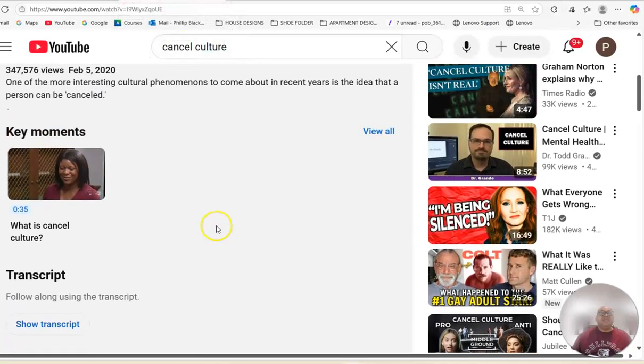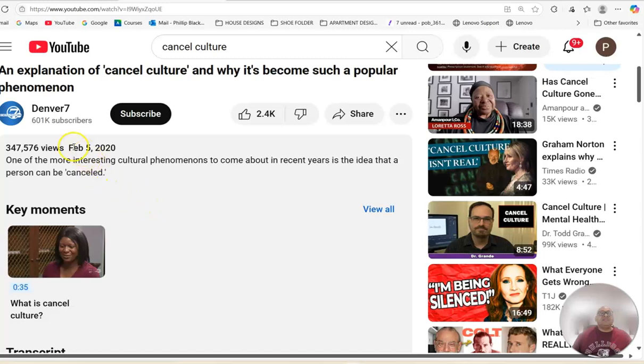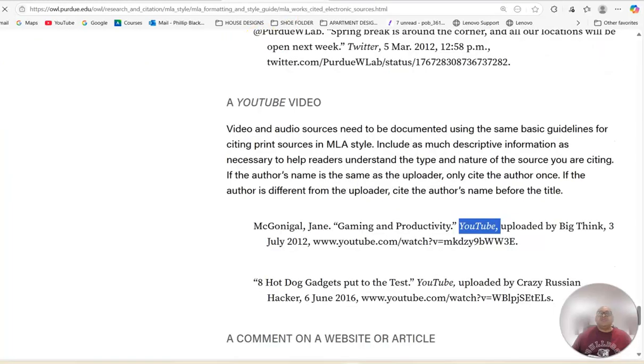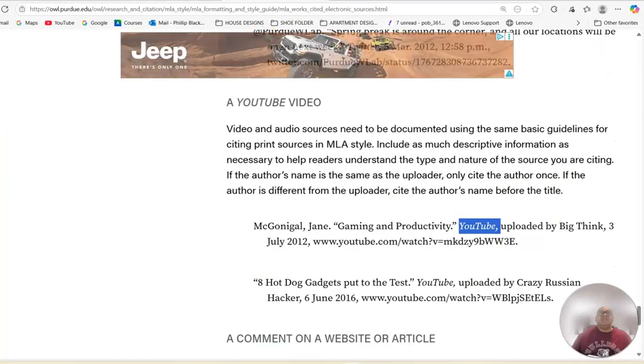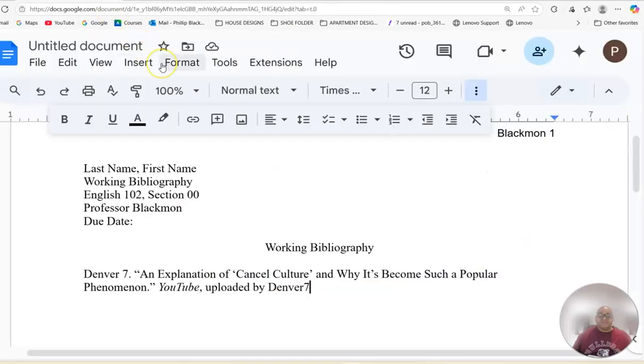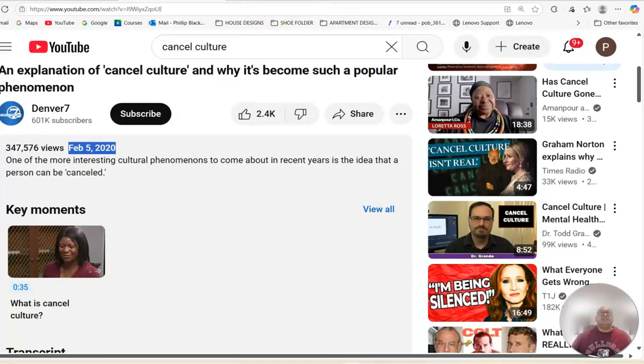And if I go through here, I can see the date it was put up: February 5th, 2020. I'm going to invert the date and I'm going to make sure my format is correct. I'm going to put a comma, and then I'm going to put 5 Feb. and 2020. I always forget this stuff, which is why I have multiple screens.